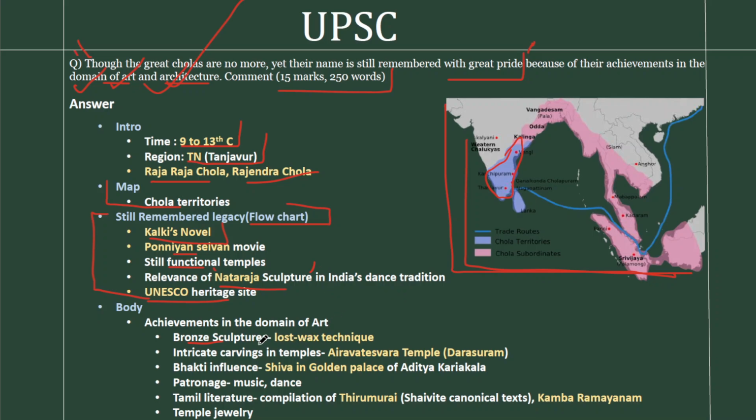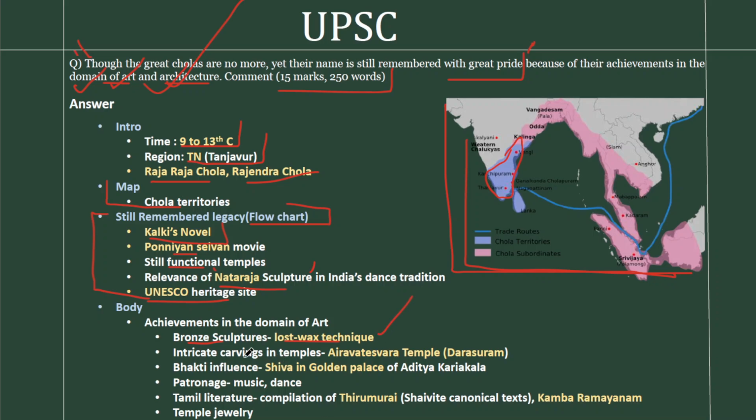In terms of the bronze sculpture, we'll talk about the lost wax technique which the Cholas have mastered. So in the time period after the Cholas, this technique got further elaborated, but the peak of this technology came during the period of the Cholas. So we'll mark this as a first point.